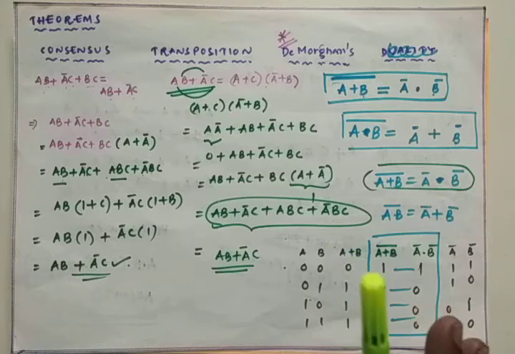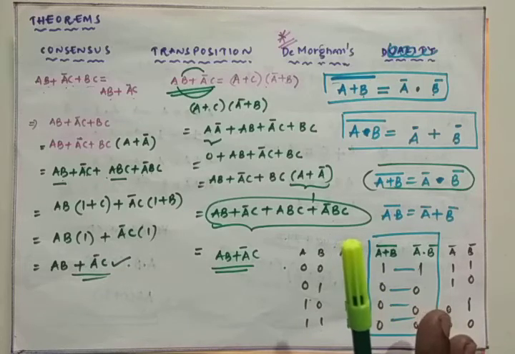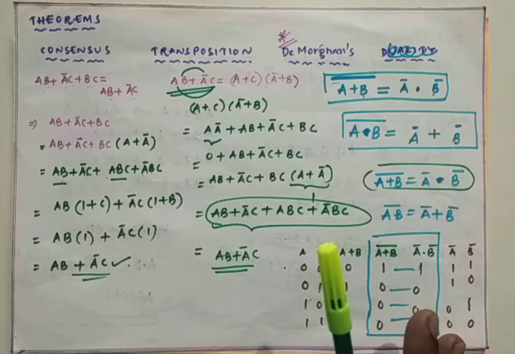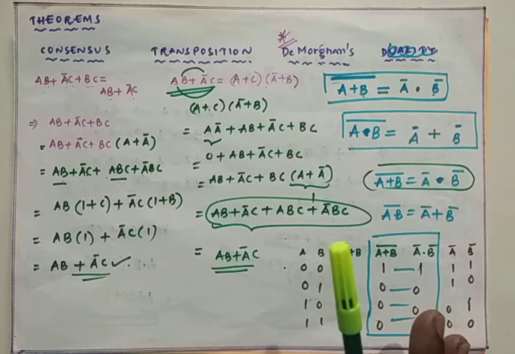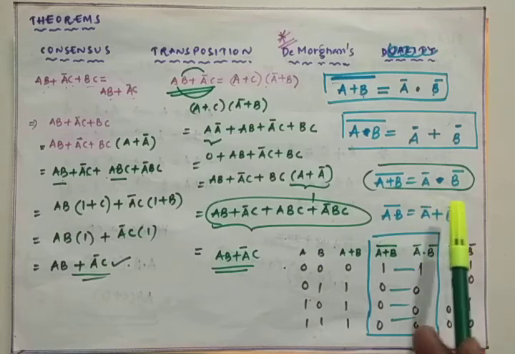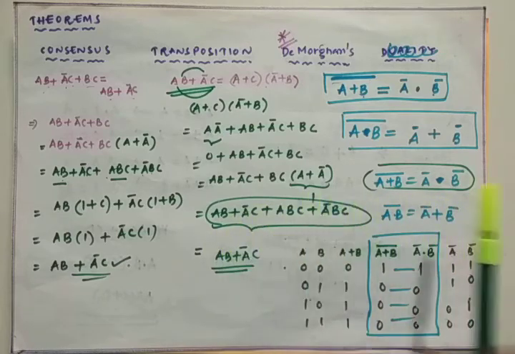De Morgan's law is nothing but this: if we have some OR operation, in total we will be having the total complement, and that will be converted into individual complements with the change of operator from AND to OR, or OR to AND. That is called De Morgan's law. We can prove De Morgan's law by making use of truth tables. One form of De Morgan's law I have proved. Another form you have to prove.